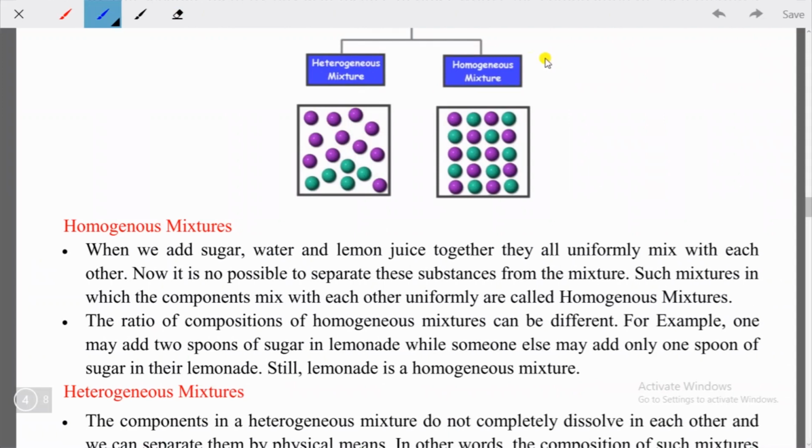Students, you can understand this from this diagram here. Inside this box you will find some balls. Some balls are green colored and some balls are purple colored.